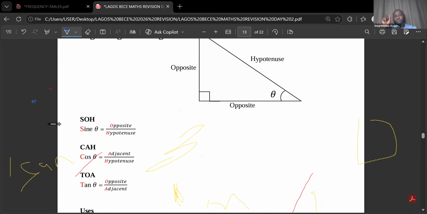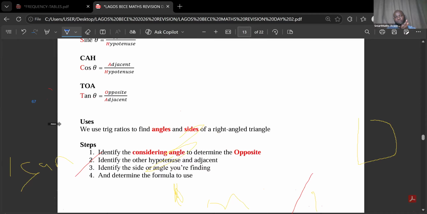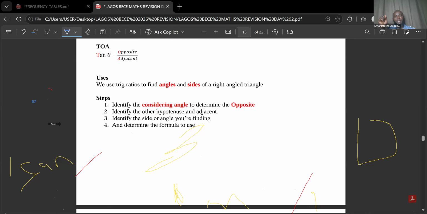Now I'm going to explain how to use this. We use trig ratios, that is trigonometric ratios, to find both angles and sides of a right angle triangle. We have steps that we need to follow to do this. Don't forget that I'm going to give you this note to study after the class. The first step: you identify the considering angle, that is the theta.